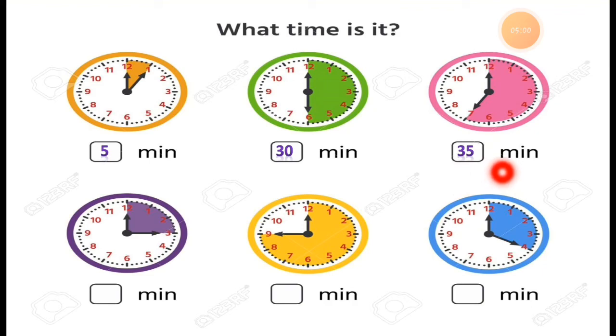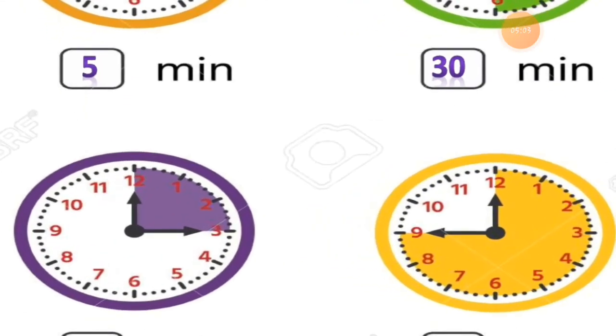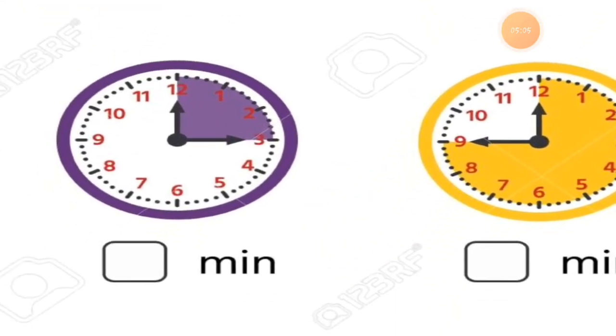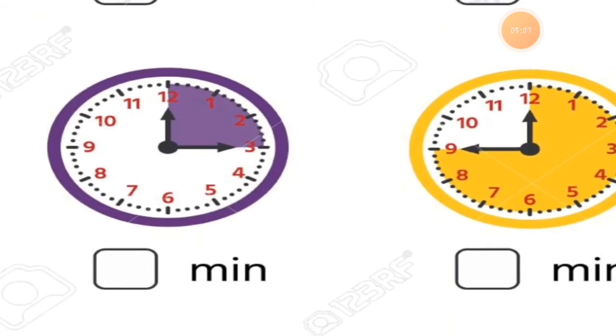I hope you understand this thing. Now the next clock we are taking here, which is in a purple color. We have to count how many minutes this purple portion covers.